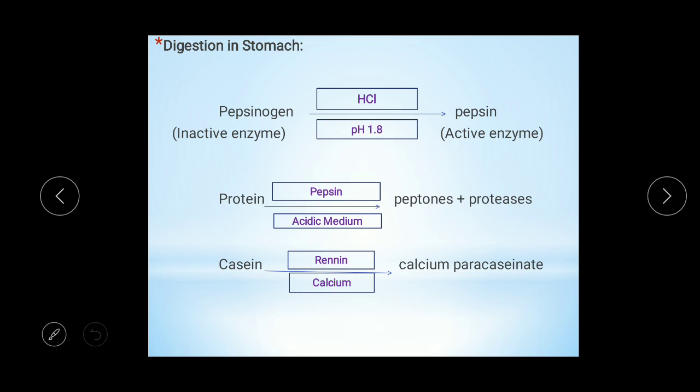Now after the digestion in the stomach, the food passes into the small intestine.